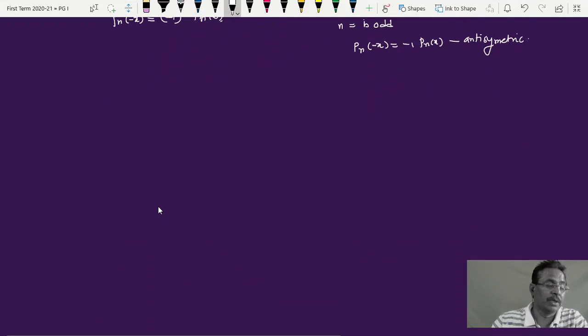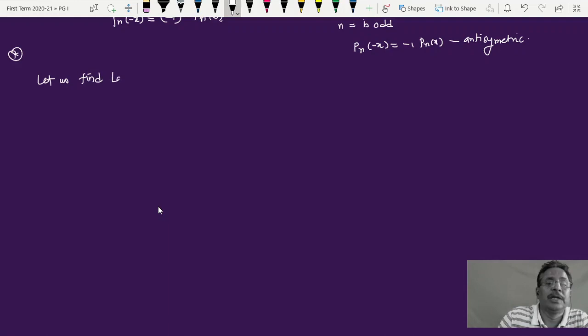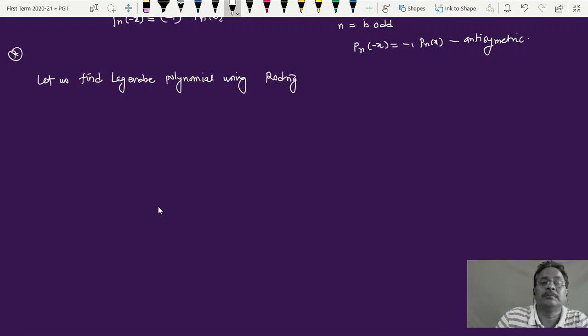And lastly, let us obtain Legendre polynomials. Sometimes this question is asked in examination. Polynomials using Rodrigues formula. What is Rodrigues formula we have been given?